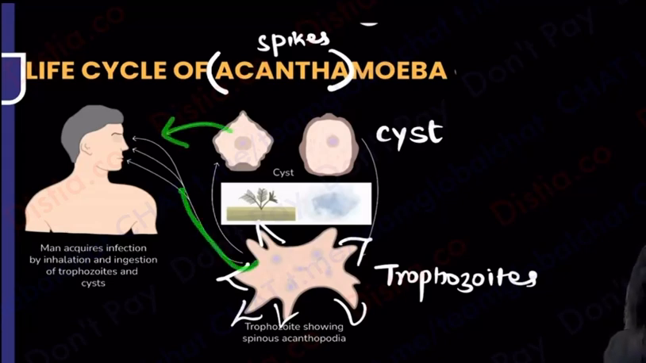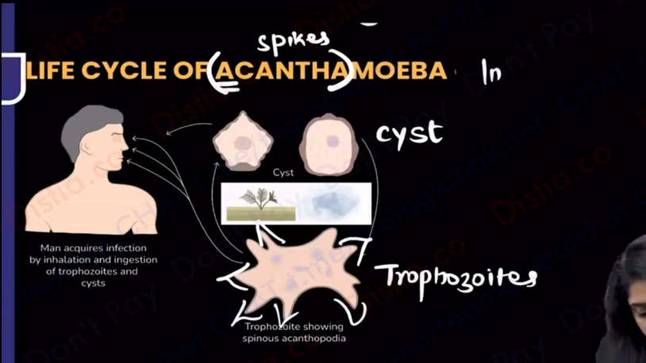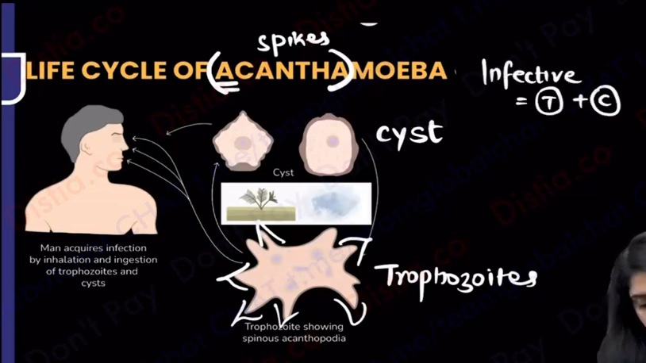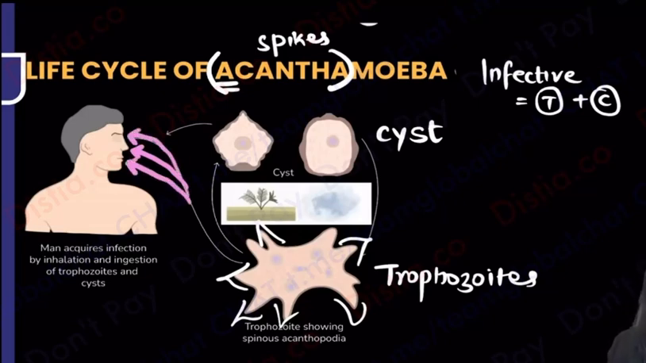I can see the trophozoite is also coming to the humans. So I have learned in Acanthamoeba all the things are coming to the humans. If someone asks you what is the infective form, you will say everything. Trophozoite also, cyst also, all is infective. How is it coming? I can see it is coming via the inhalation route also. It is coming via the ingestion route also. I can see it is coming via the eyes and the skin also.